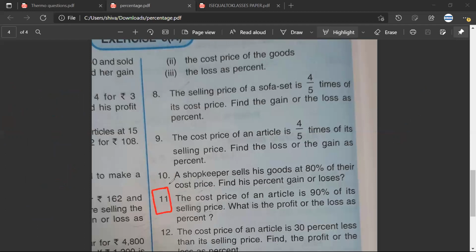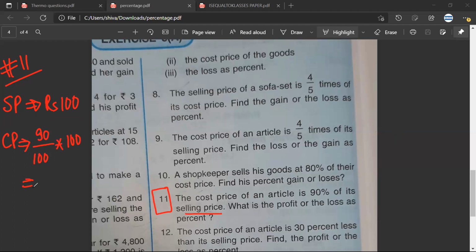Mr. Satya, question number 11. So we have to assume the cost price as 100. Arey, why will you assume the cost price, dada? Why the cost price? Okay, so the selling price would be 100. And then the cost price is 90. So we have to do 90 upon 100 into 100, which is equal to 90 rupees.